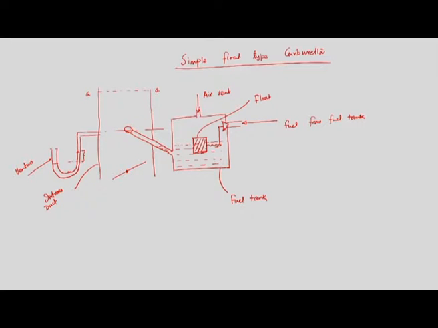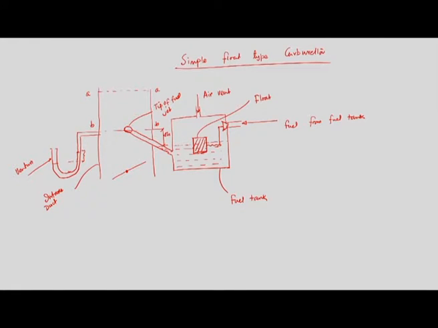So, maybe this is the tip of the fuel jet, right, and this height may be delta H, and this section is BB, right.